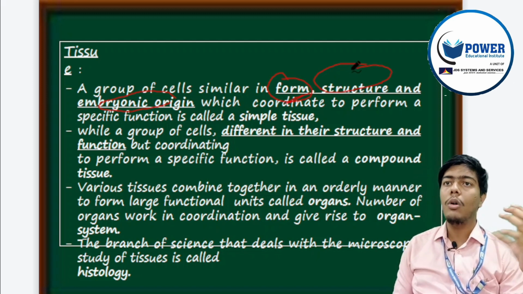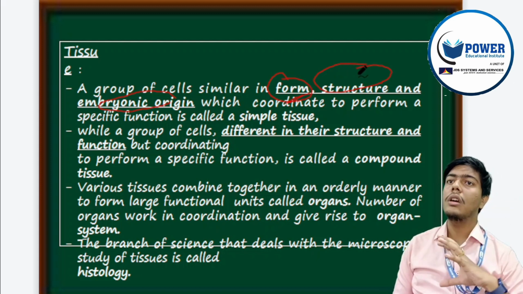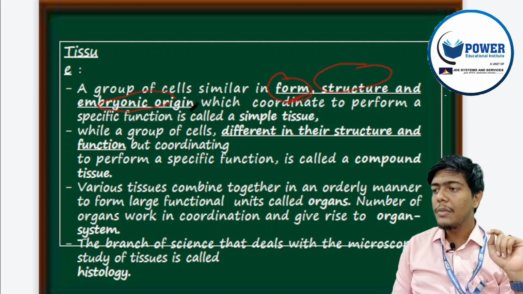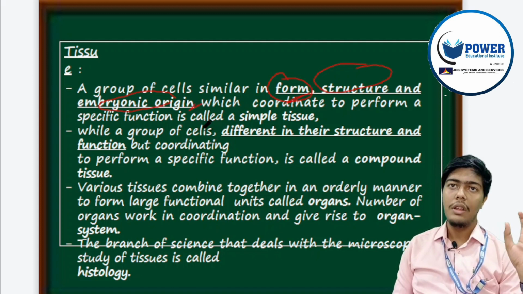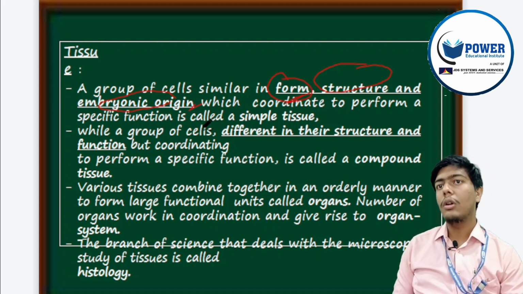Similar structure means all the ultrastructural organelles are the same in all the cells of a single group. Embryonic origin means whether it originates from the ectoderm, endoderm or mesoderm, the three germ layers.